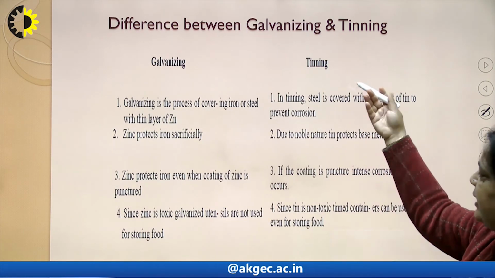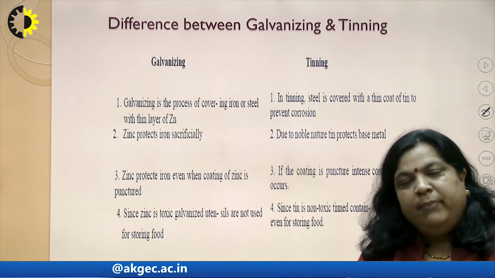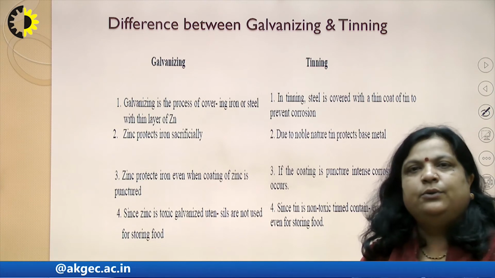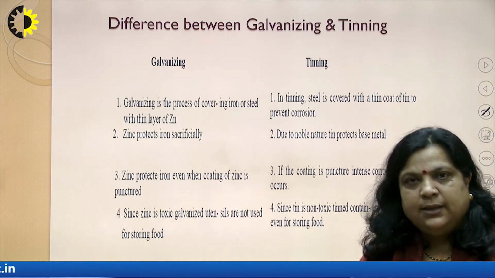But in the case of cathodic coating, if there is any crack, the metal starts to corrode, that is, corrosion will take place.